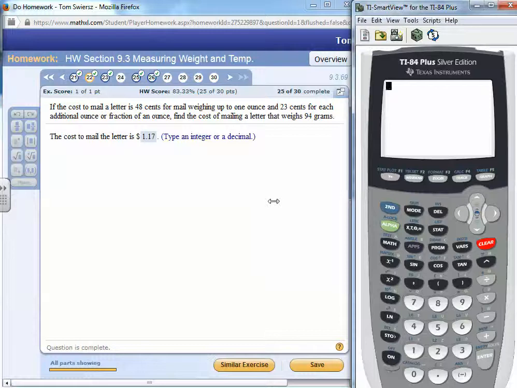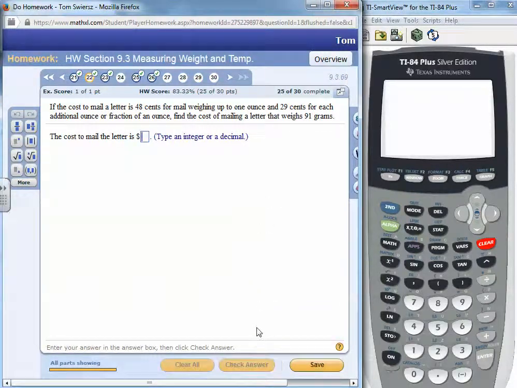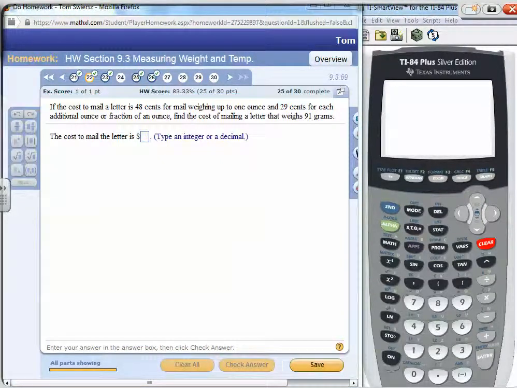Okay, let's do a similar exercise here. I'll get a new problem. If it costs 48 cents to mail a letter weighing up to 1 ounce, so the first ounce is 48 cents, and 29 cents for each additional ounce or fraction. So even if it's a part of an ounce, you have to pay the entire 29 cents. Find the cost of mailing a letter that weighs 91 grams.